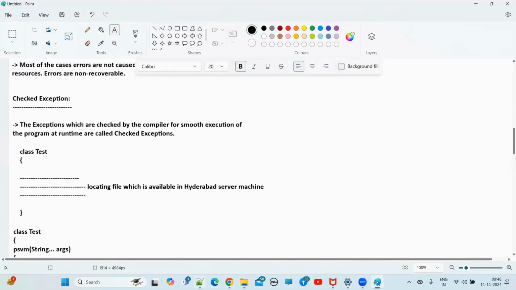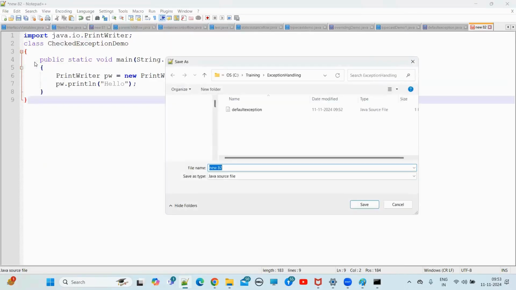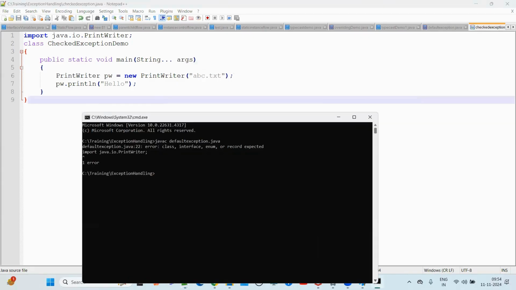Here, let me write it. Do you want me to write the Java application, the same program? You will see. Exception handling, right? So let me save this file as CheckedException. javac CheckedException.java.